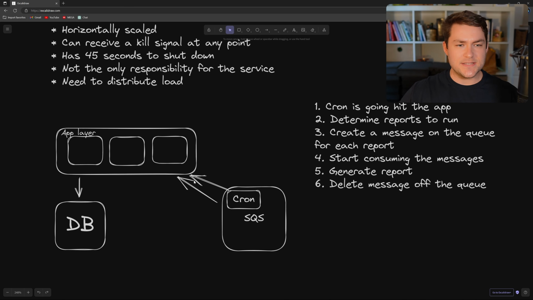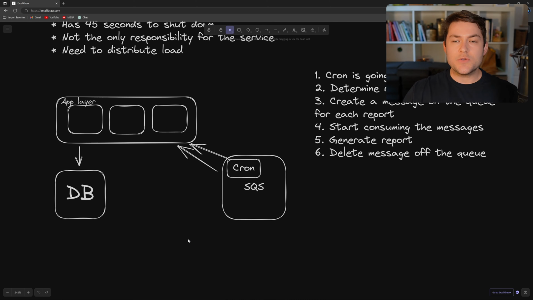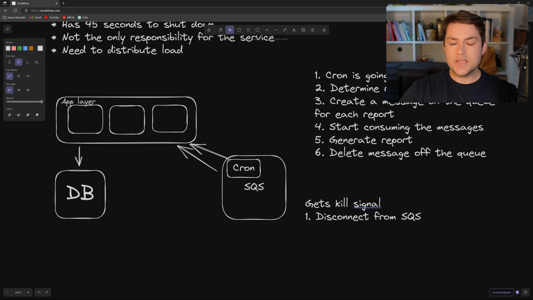Okay, so what if we run into this scenario here where we're 10 seconds into generating this report that is actually going to take 90 seconds? So what's going to happen is we're going to say disconnect from our queue. So let's make another list. This is going to be gets kill signal. What we're going to do is we're going to disconnect from SQS. So we're going to say to SQS, hey, this instance of the application, so let's say it's this one here that's got the kill signal, this instance can no longer receive any more messages.